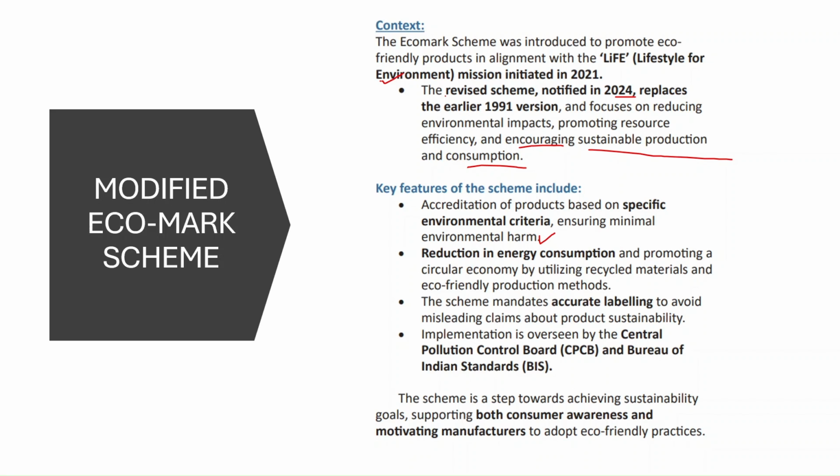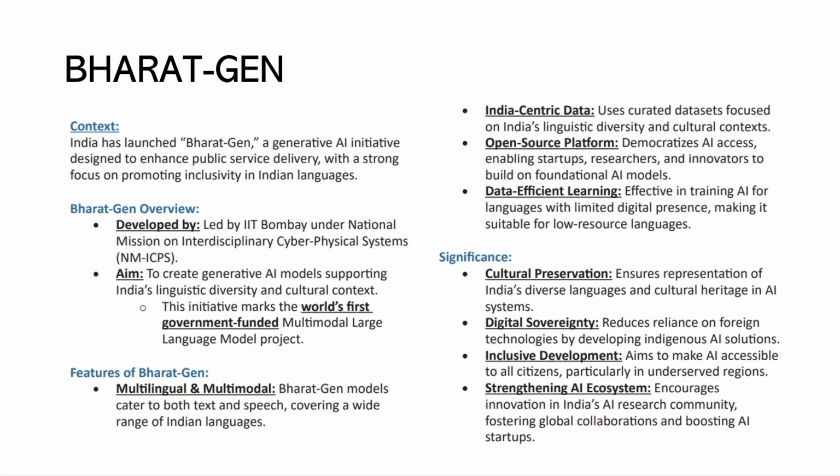It also promotes reduction in energy consumption. It also mandates accurate labeling to avoid greenwashing by companies, right? It will be implemented and overseen by the Central Pollution Control Board, that is CPCB, and also the Bureau of Indian Standards, that is BIS. This scheme is a step towards achieving sustainable goals, and it supports consumer awareness as well as motivates industries and manufacturers to adopt eco-friendly practices. So that's all about the modified Ecomark scheme.